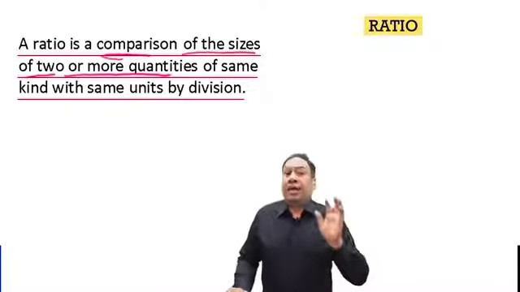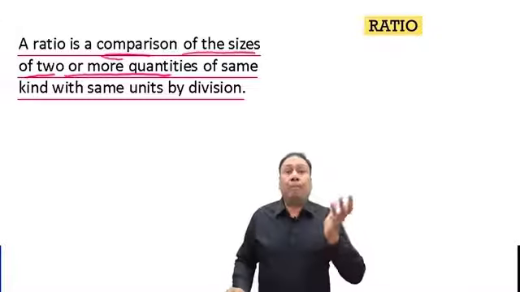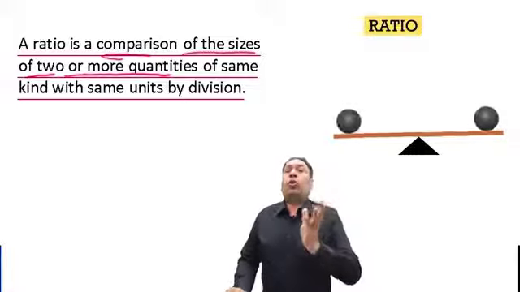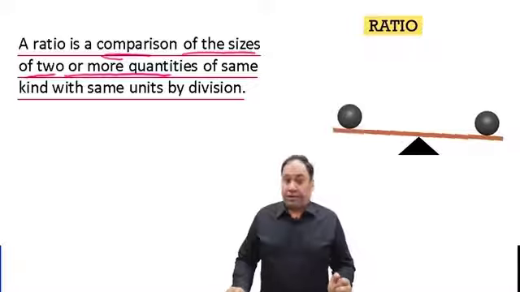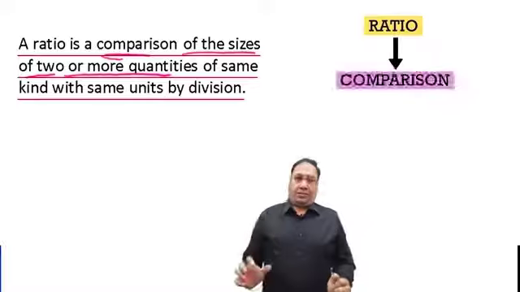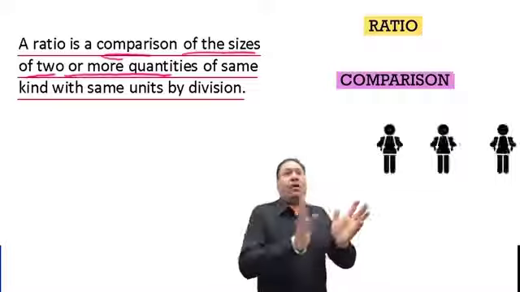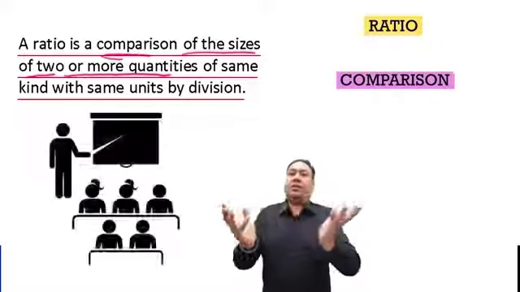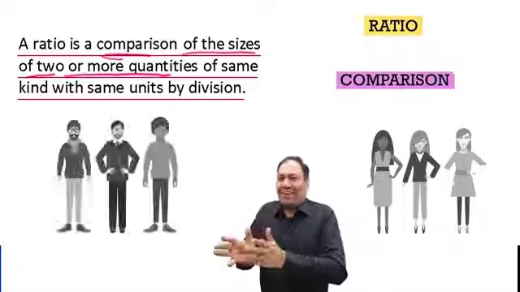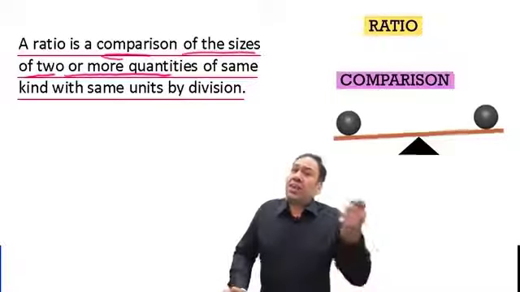It means in ratios we can compare things. We have to compare two or more quantities, right? Now the thing is, ratios means comparison, like the number of boys and the number of girls in the school, the number of females and the number of males in the party, right? Now comparison is everywhere.